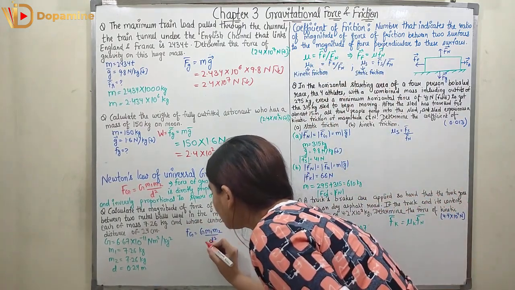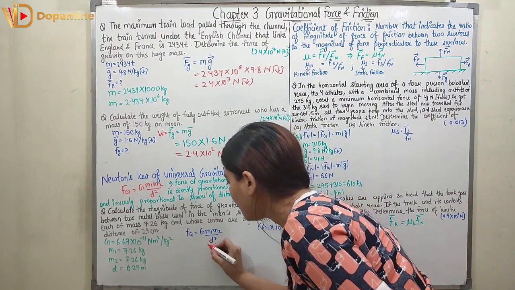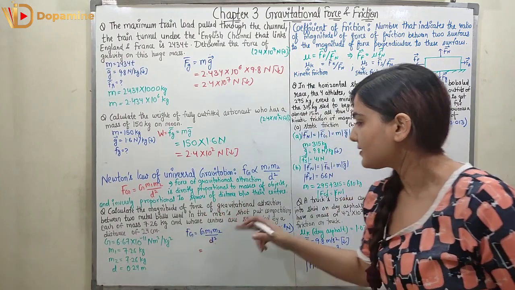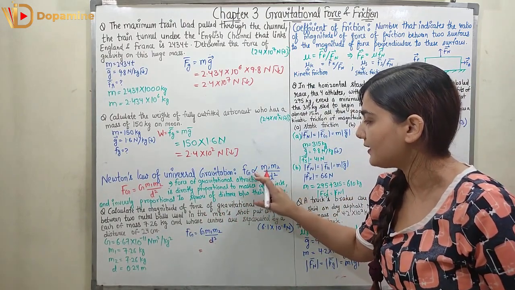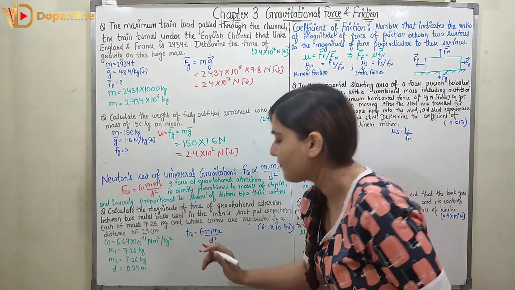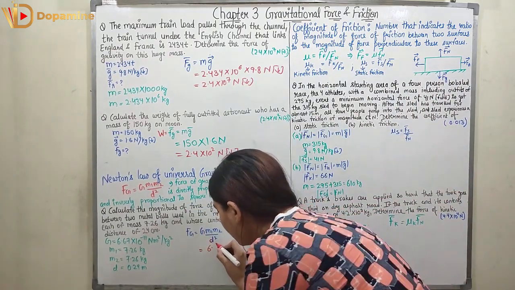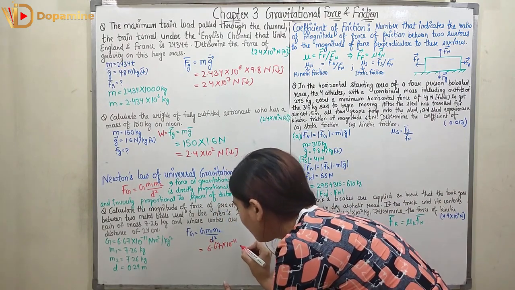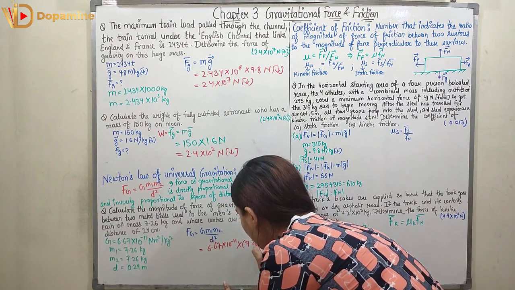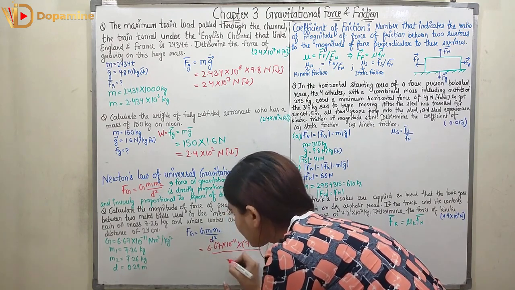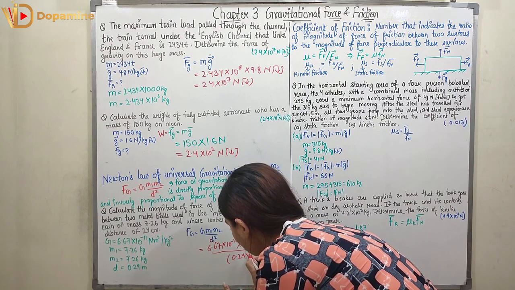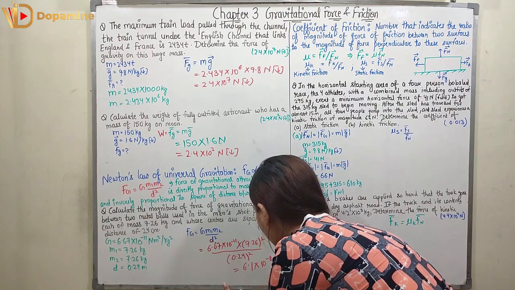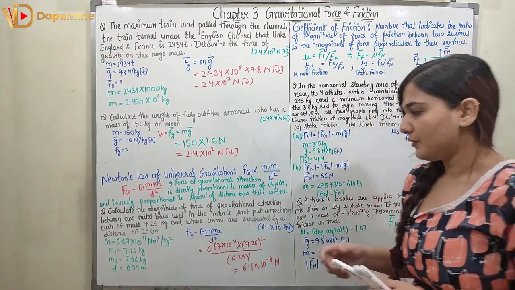We know the force of gravitation has the formula G m1 m2 upon d squared. So let's put in the values. G is 6.67 × 10^-11. It is the constant of proportionality, right? So when I remove the proportional sign, I will have G. So now G is 6.67 × 10^-11, m1 and m2 are 7.26, so it is multiplied with 7.26 squared and divided by d squared, which is 0.24 squared. So when you compute it, it will come out to be 6.1 × 10^-8 Newton. This is the force of gravity between the two balls.